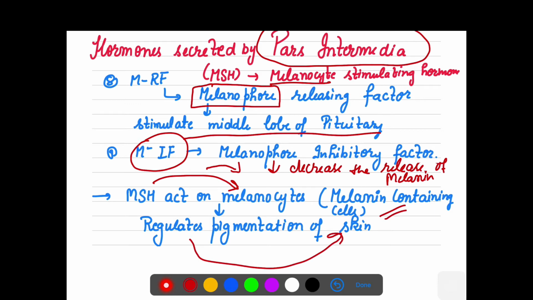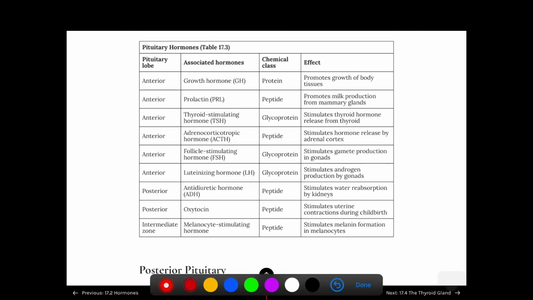So if it is MSH, a stimulating hormone, which you can also call a releasing factor, then it will increase and stimulate. But if it is inhibitory, it will decrease the amount of melanin.